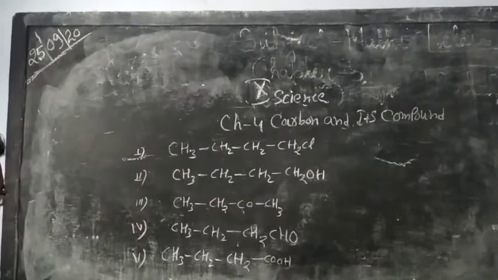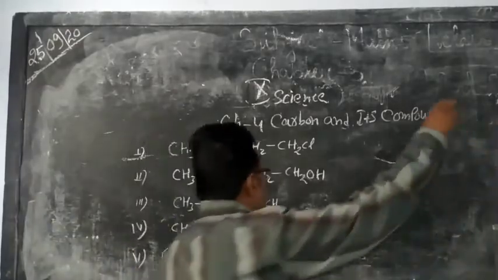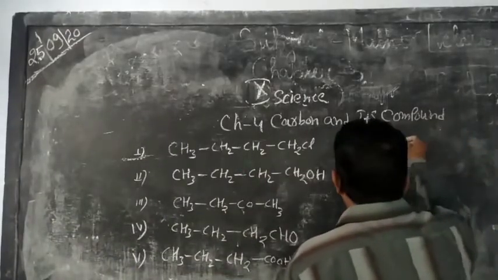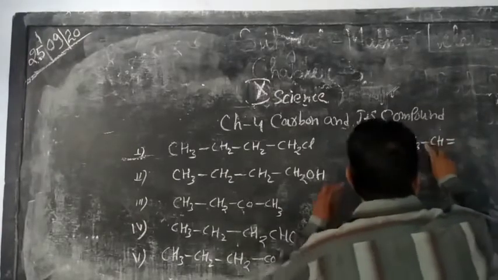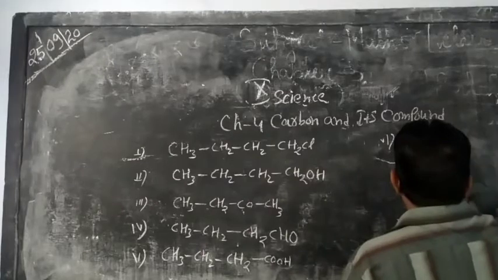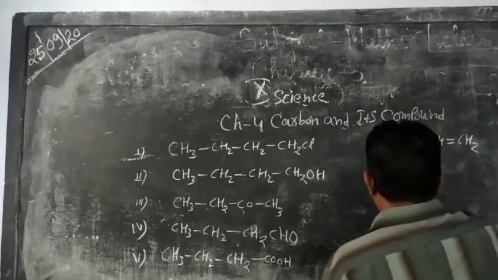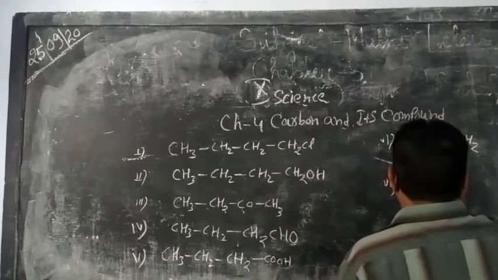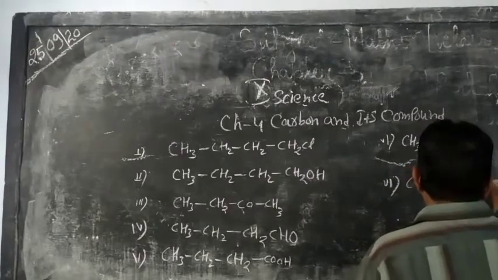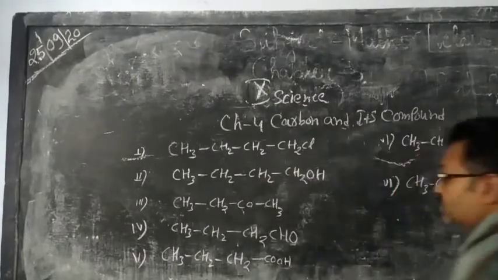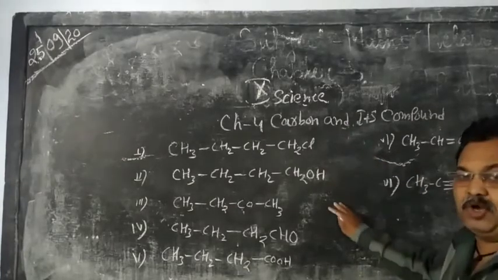So these are examples of some organic compounds. Now the next one is CH3, CH, CH2, and then CH3, C triple bond C, CH3. These are also examples of organic compounds.